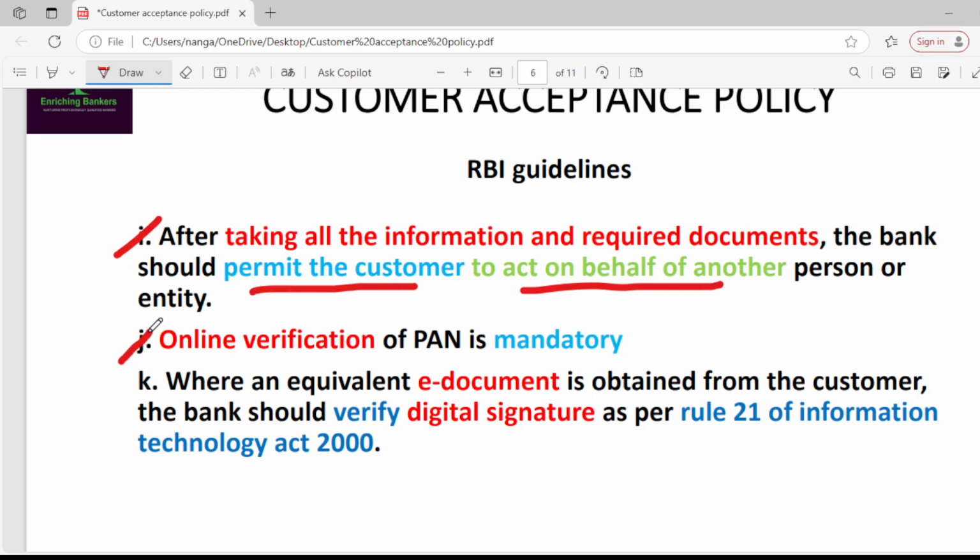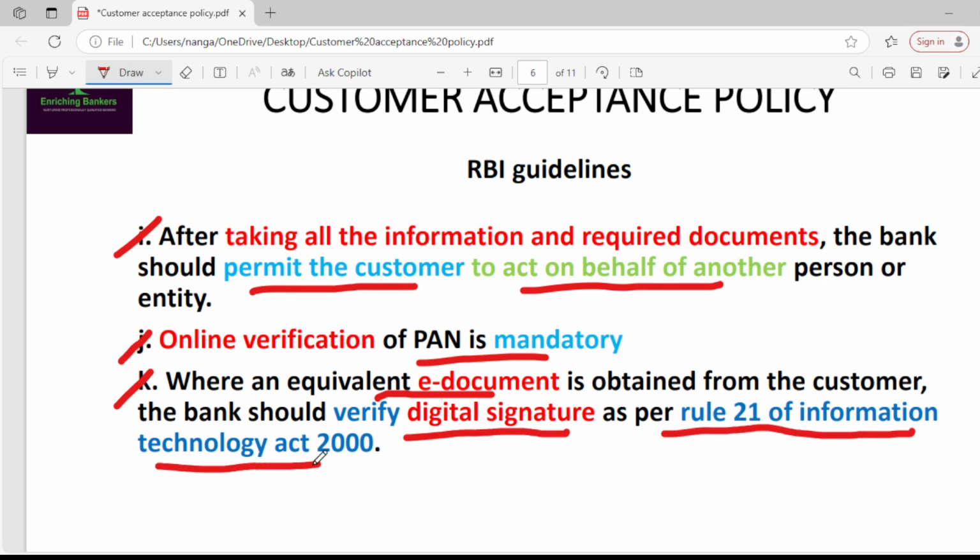If the customer provides PAN, then online verification of PAN is mandatory. Next, where an equivalent e-document is obtained from the customer, the bank should verify the digital signature as per Rule 21 of the Information Technology Act 2000.